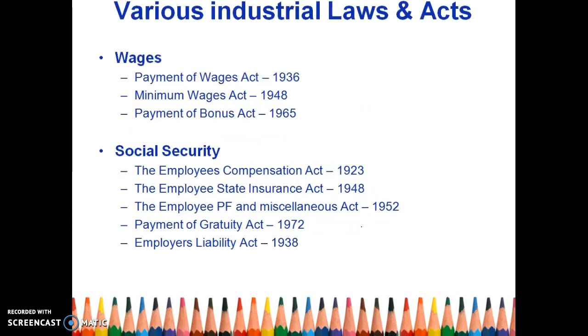Now these are various industrial laws and acts related to wages. Then we have social security. Then we have acts for child and women level. So we'll go one by one. For wages, we have the Payment of Wages Act 1936. Years are important. You have to remember the years.